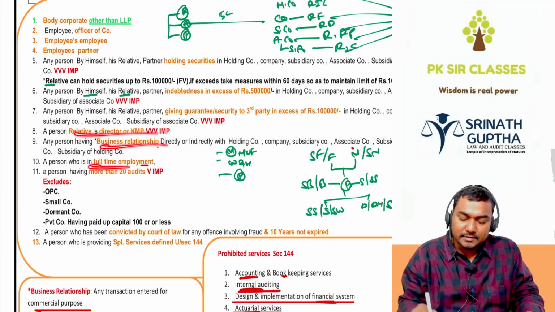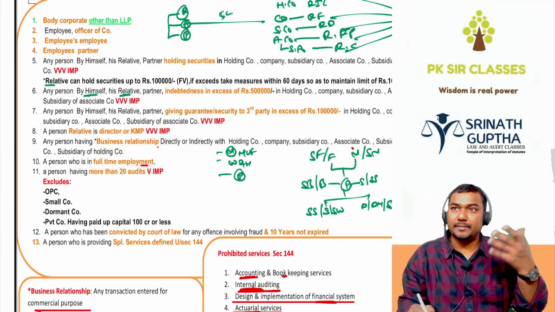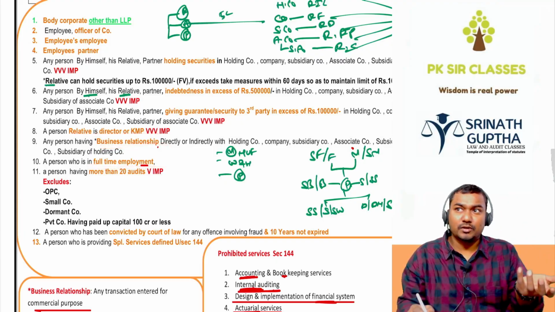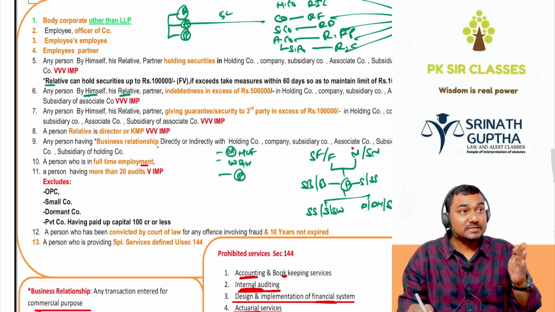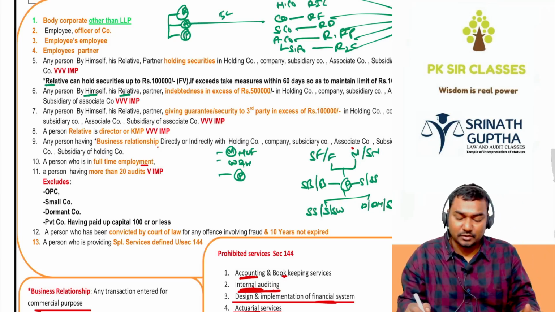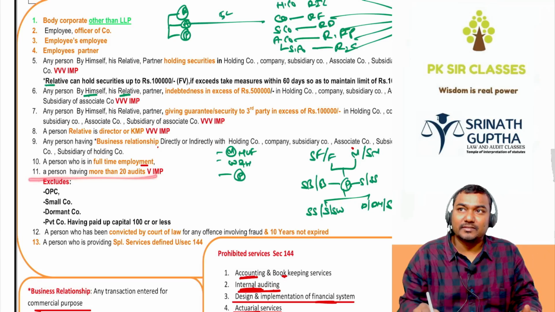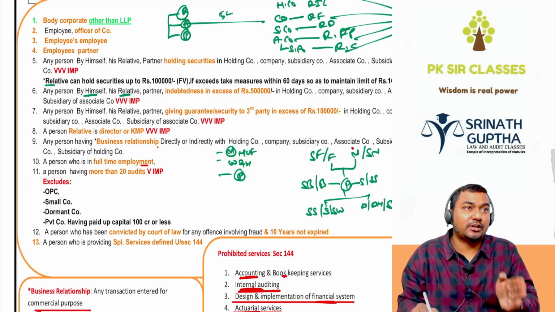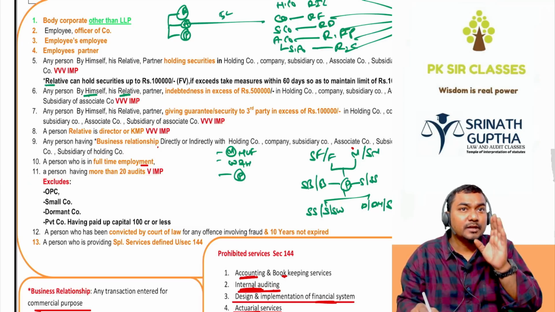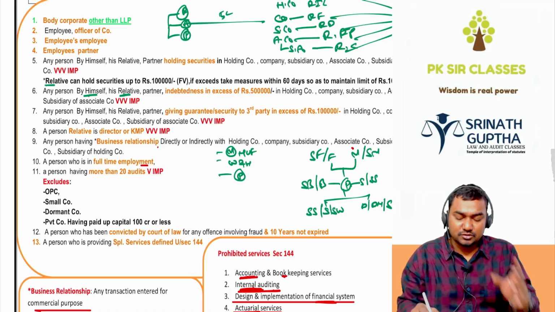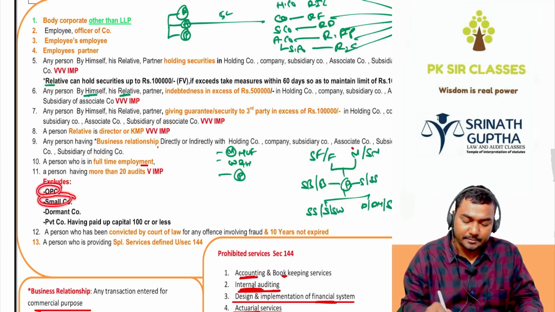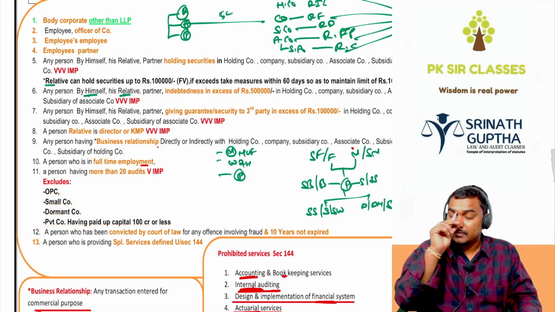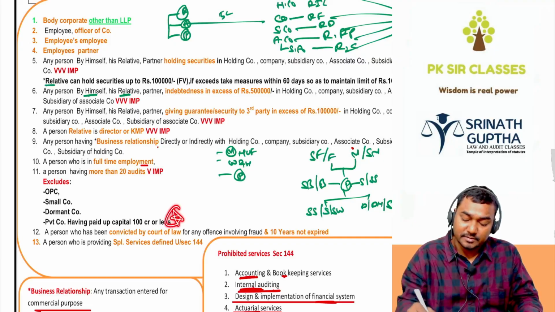Next, a person who is in full-time employment cannot become the auditor because in the full-time service, you cannot provide the time for the practice. You cannot become the auditor. So a person having more than 20 statutory audits, a person can have a maximum of 20 statutory audits. While counting this 20, we should not count the OPC, small company, dormant company, private company having the capital of 100 crores. Remember this thing also, very very important.